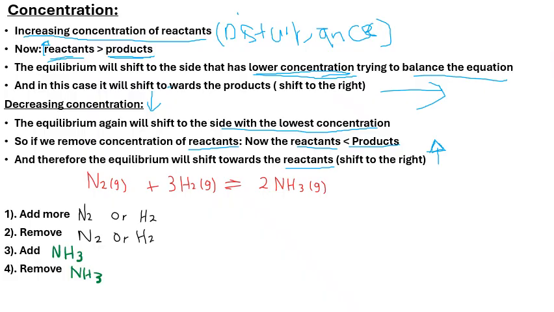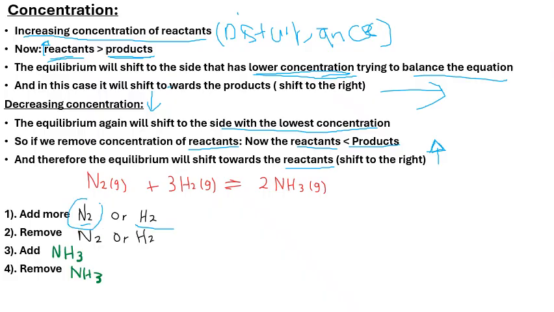Now I have a little example right here to show you guys what I mean. The first condition is that we add more concentration of the nitrogen gas right there.